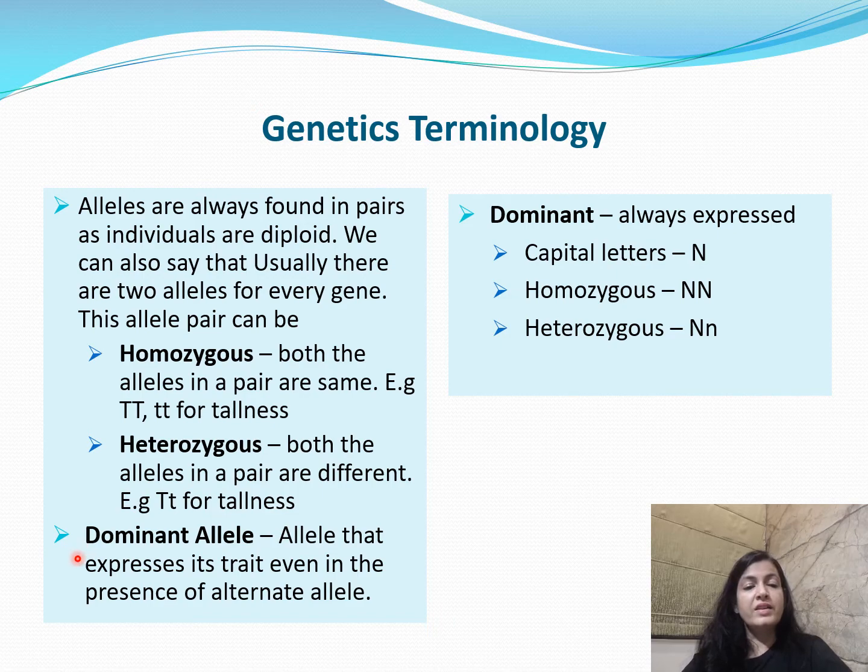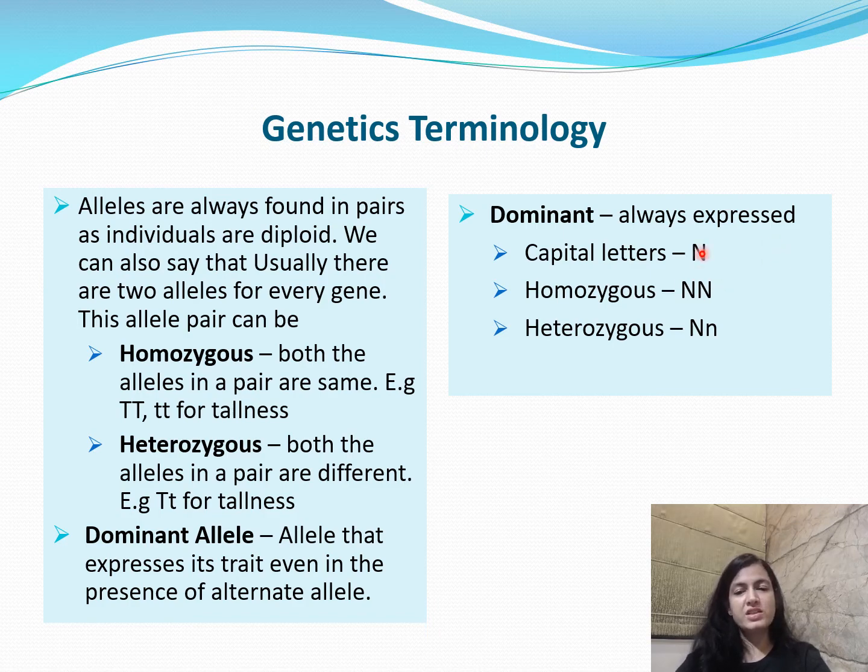Fine. Now, within these two alleles, there is one dominant allele and one recessive allele. When I say dominant allele, it is the allele that is able to express itself in the presence of the alternate allele. Dominant allele is the allele which is able to express itself in the F1 generation, even in the presence of the alternate allele. This dominant allele is always expressed in capital letter. For tallness it is capital T.